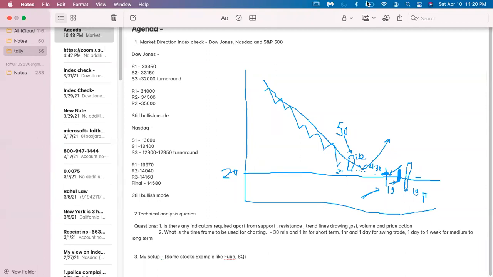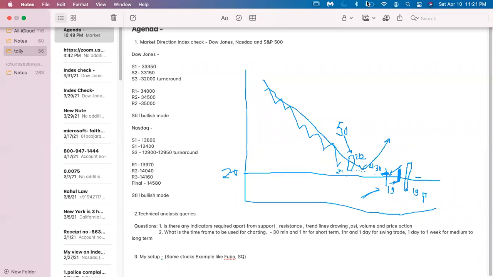So you need to select such kind of stock where there is a potential that it should go up in a short time frame, then only you will get benefit with the options.